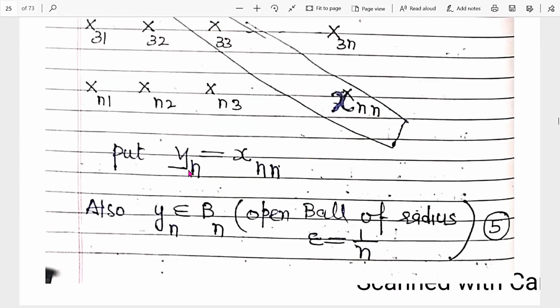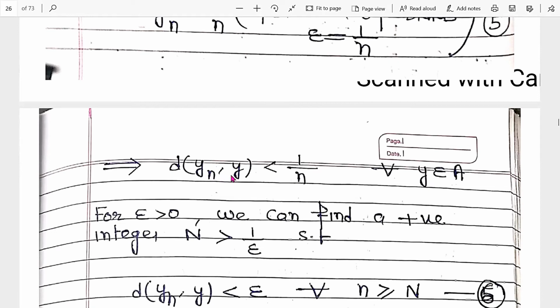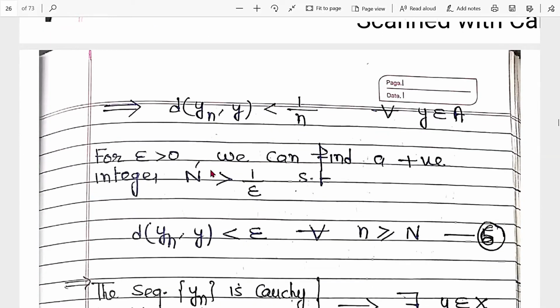So this yn belongs to Bn, a ball with radius 1 by n. Remember this, so this is a subsequence of xn. Now the distance between yn and y is less than 1 by n for every y belongs to A, because it belongs to ball Bn. Now for epsilon, if we choose a positive integer capital N greater than 1 by epsilon, then it satisfies this condition of convergence.